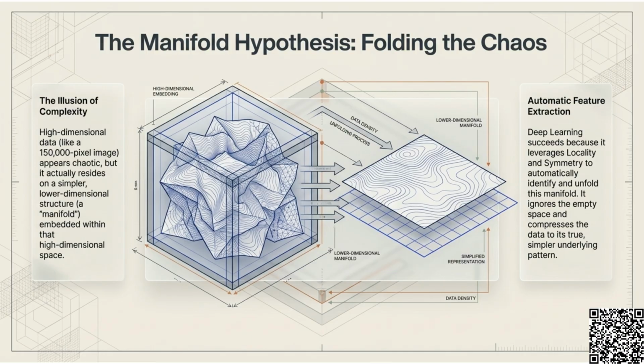The manifold hypothesis suggests that chaotic, high-dimensional data actually resides on a simpler, lower-dimensional structure, or manifold. Deep learning succeeds by automatically identifying and unfolding this manifold, ignoring empty space, and finding the true underlying pattern.